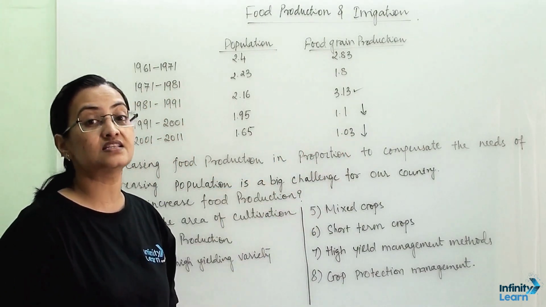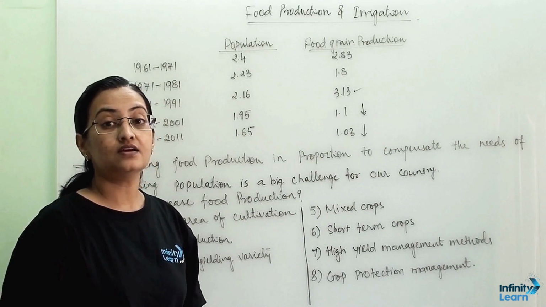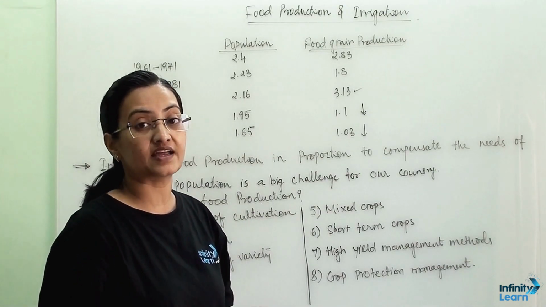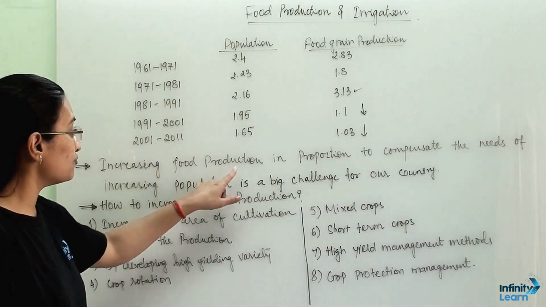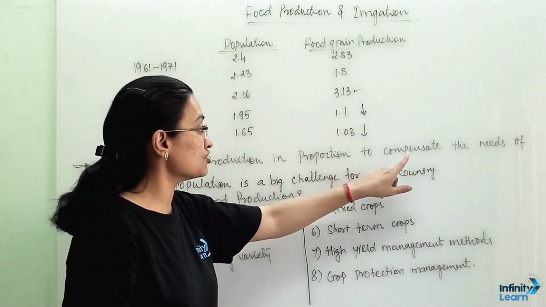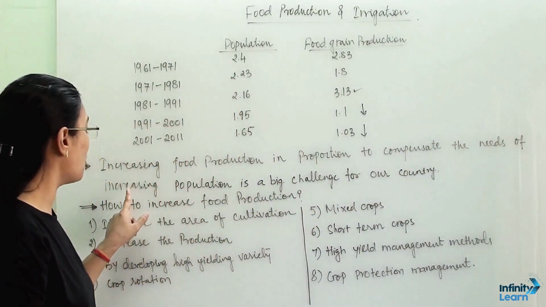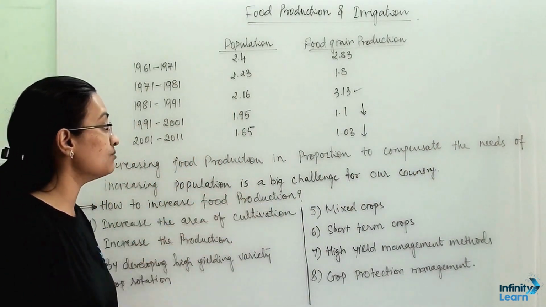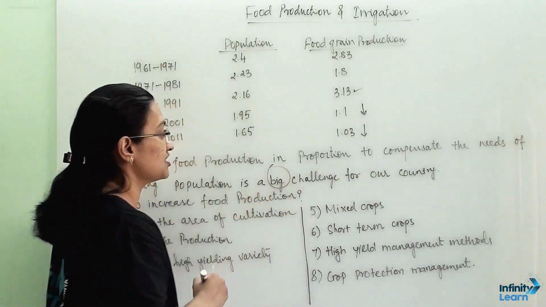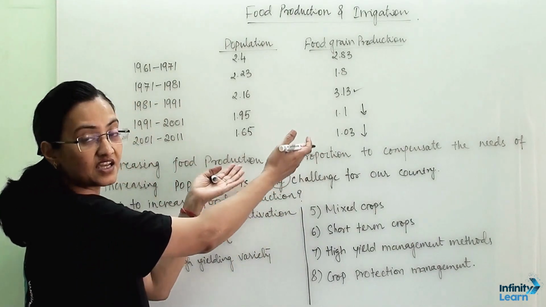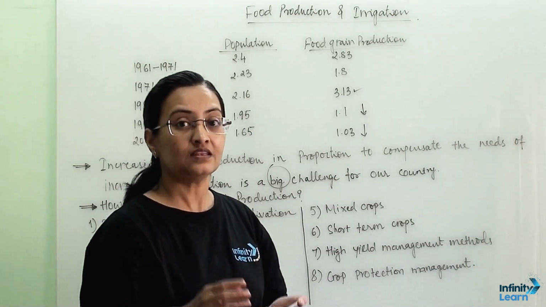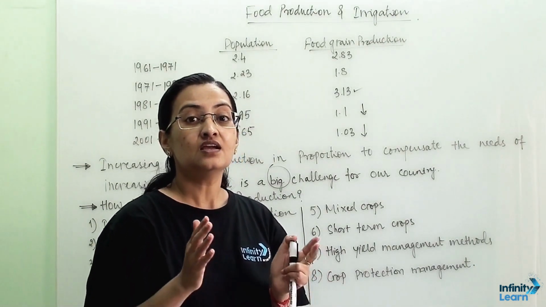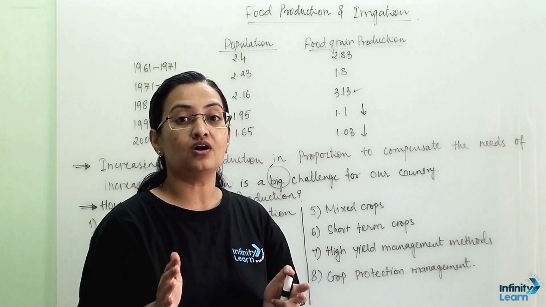Now India is a developing country and we have seen in some of the decades a steep rise in our population. So increasing food production in proportion to the need of the increasing population is a big challenge for our country. We have to maintain this balance, that whatever we are producing in the field should compensate the need of our population.